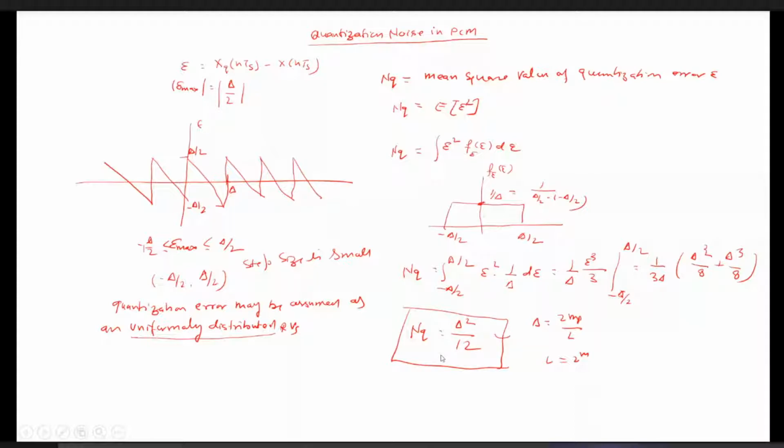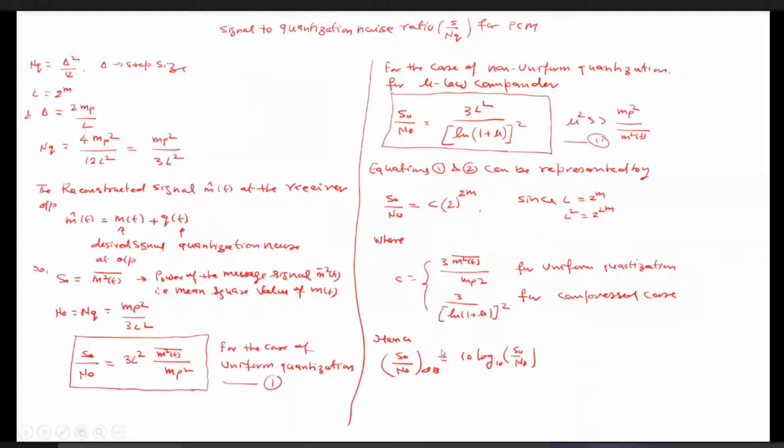Now, in today's lecture, we are going to derive the expression of the signal to quantization noise ratio, and the derivation of this is very easy for the PCM. How can we calculate this signal to quantization noise ratio? We have already calculated this NQ, the quantization noise, which is nothing but delta square by 12. And we know delta is the step size, which is given as twice MP by L. This we have seen in the previous slide.